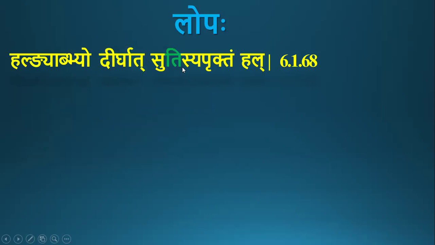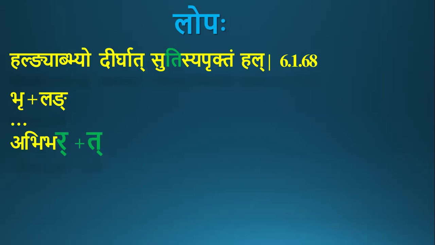Next, ti pratyaya in the sutra. Consider lang lakara form for bru dhatu. It is from juhotyadi gana, third gana. During the prakriya of this dhatu in lang lakara parasmaipadi pratama purusha ekavachana tip.